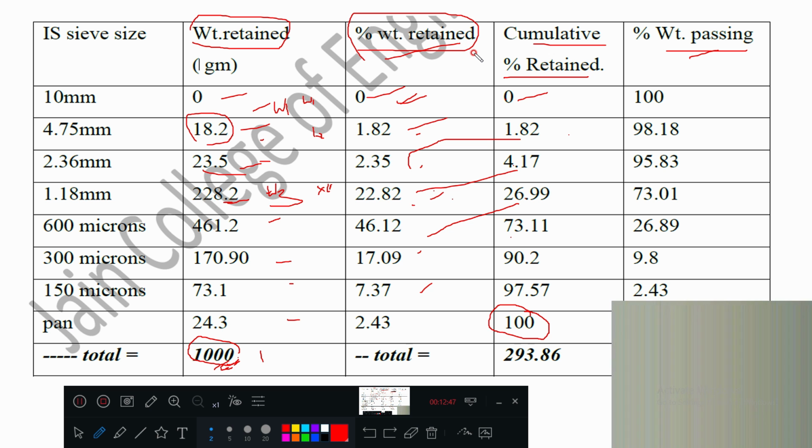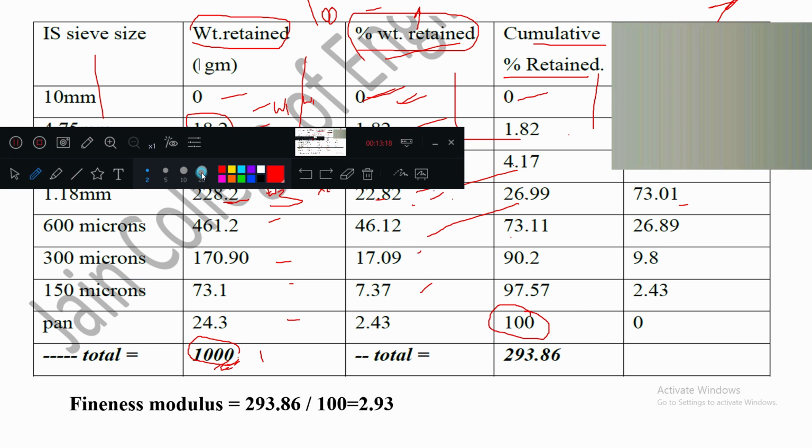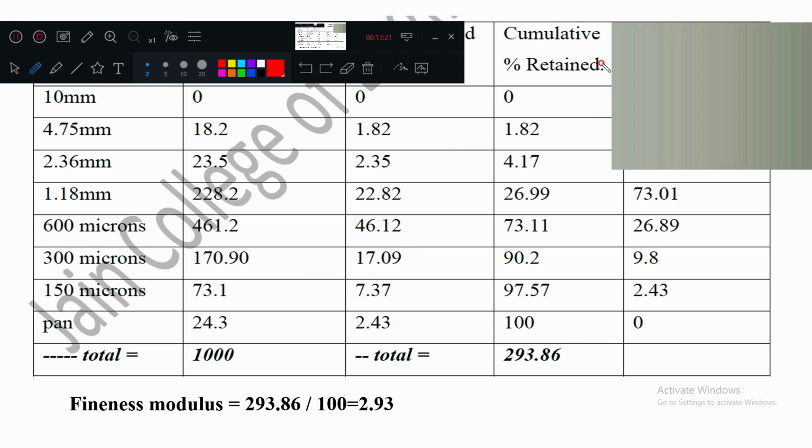So 100 minus the cumulative column will give percentage passing: 100 minus 0, 100 minus this value, and so on. So the columns are sieve size, weight retained, percentage weight retained, cumulative percentage weight retained, and percentage passing. Now what is happening here? There is one small calculation. If you add all these things, which column?